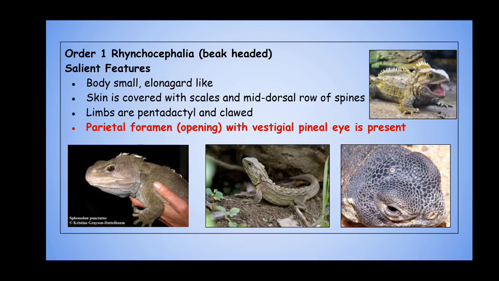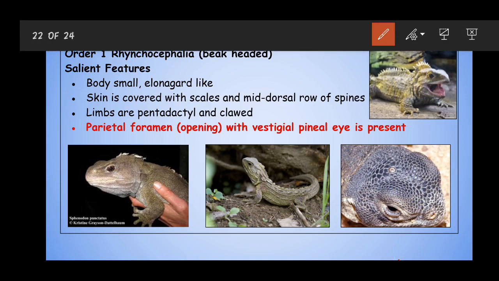The body is small, elongate and lizard-like. The skin is covered with scales with a mid-dorsal row of spines, which can be seen here. I have put some images of Sphenodon, otherwise called Tuatara. It is almost like a lizard, a little bit larger than the normal Calotes or chameleon. I have shown this to show their size. Here you can see the mid-dorsal spines. The spines are absent in the neck region.